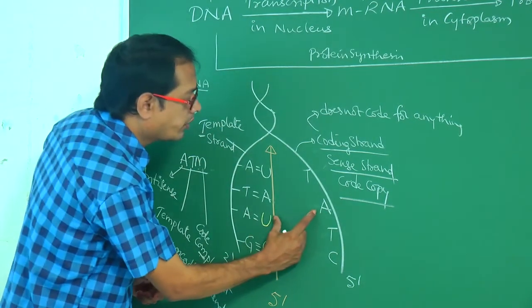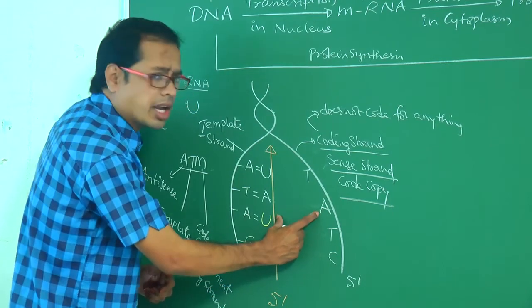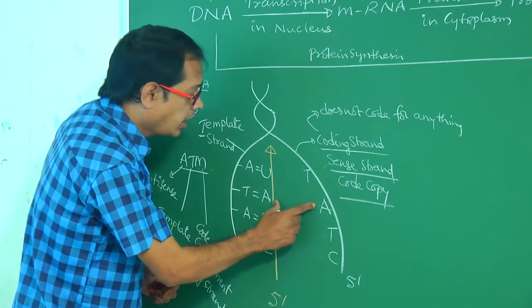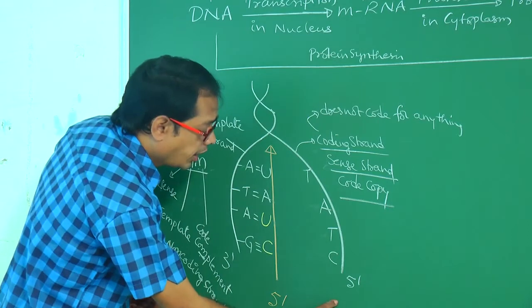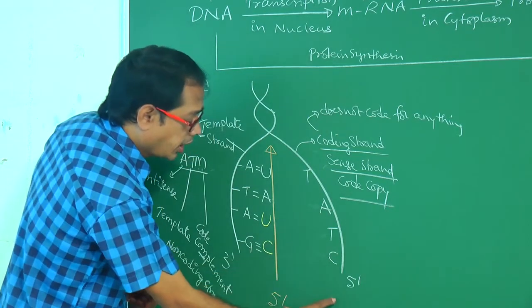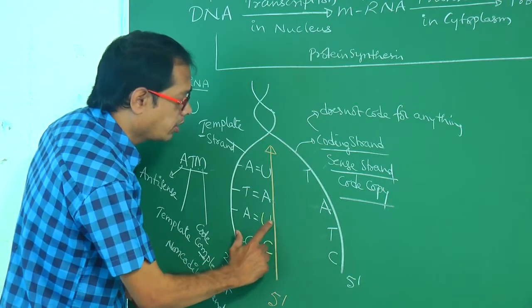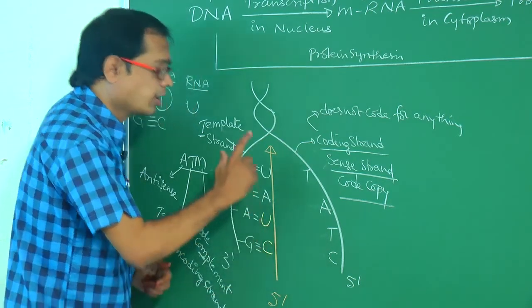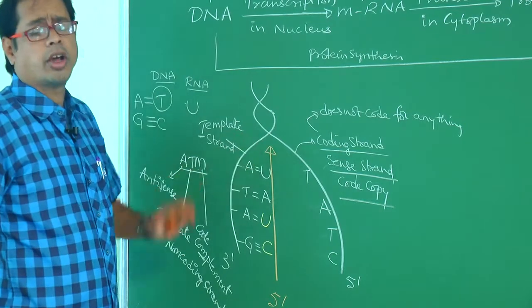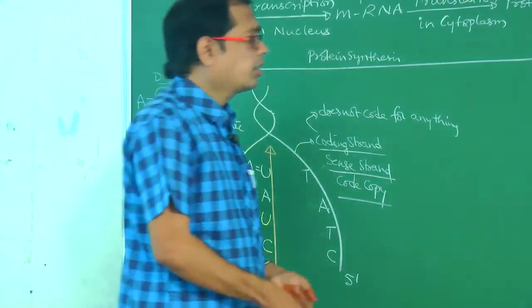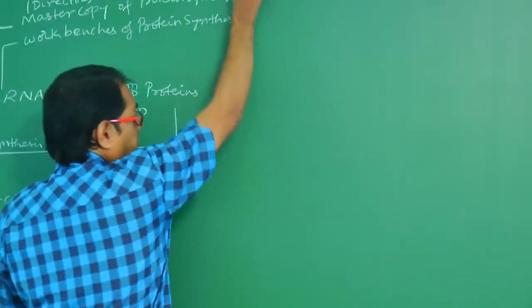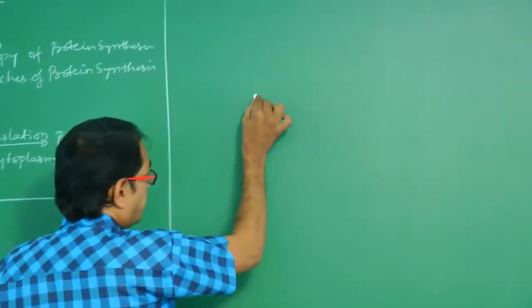And what is the relation between these two? mRNA and coding strand are the same polarity, same sequence, except at the place of thymine, uracil is present in RNA. This point you have to remember. Okay? See, I am writing here. These are very, very important.